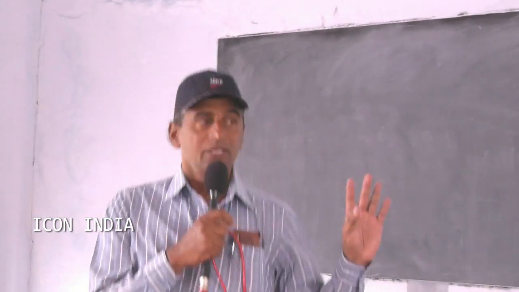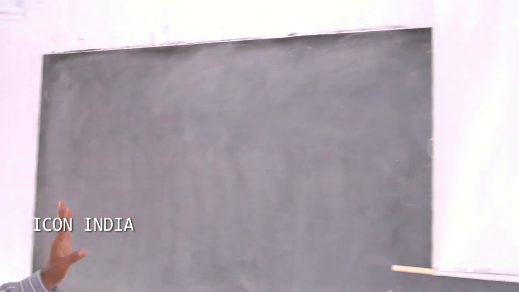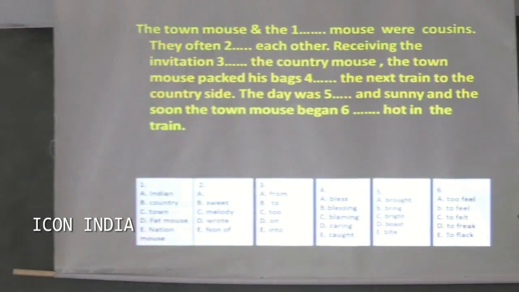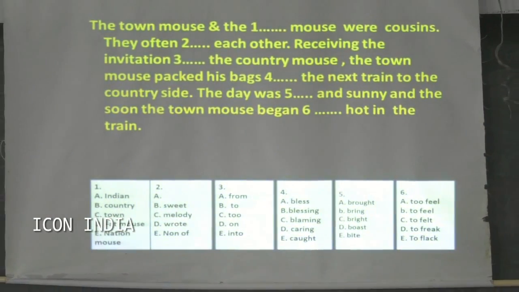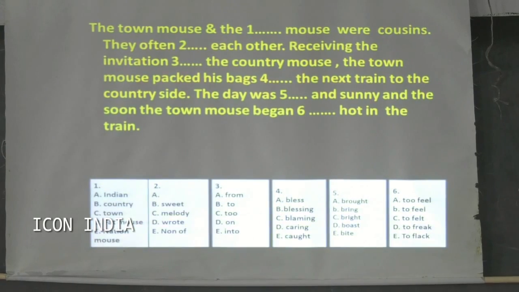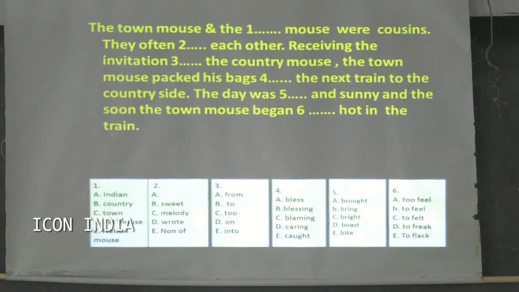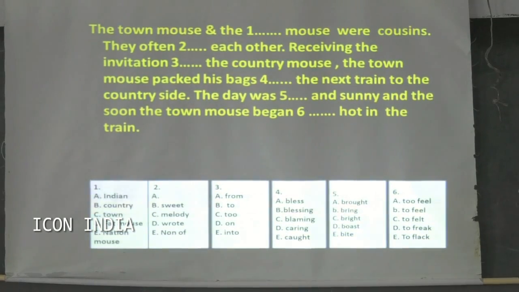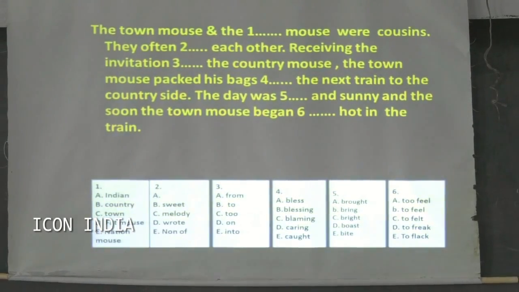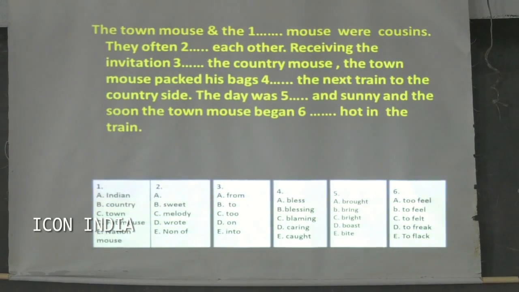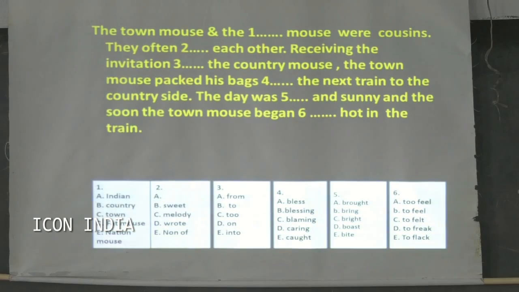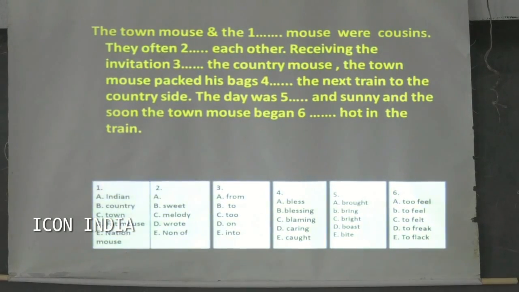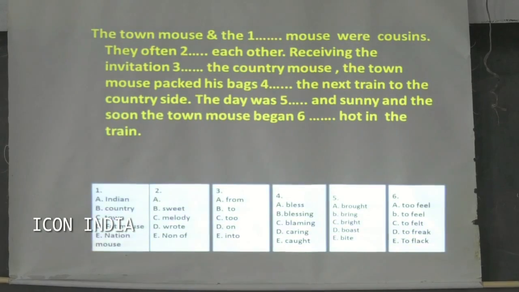Now, how many boxes are there here? 6. How many questions are there? 6. And each box contains how many options? A, B, C, D, E. 5 options are there. Out of these 5 options, you have to select only the one that is right, out of A, B, C, D, E.